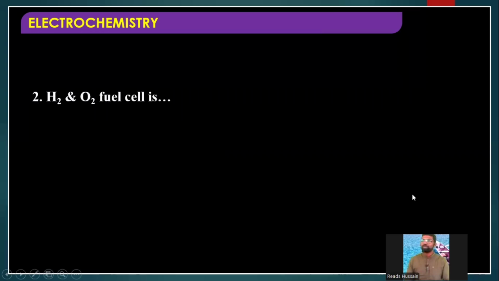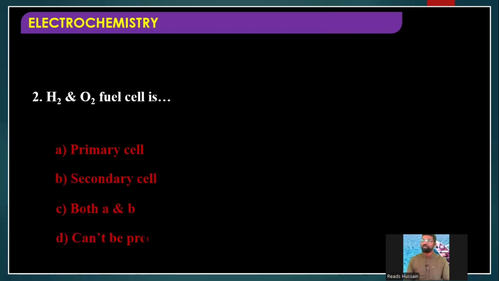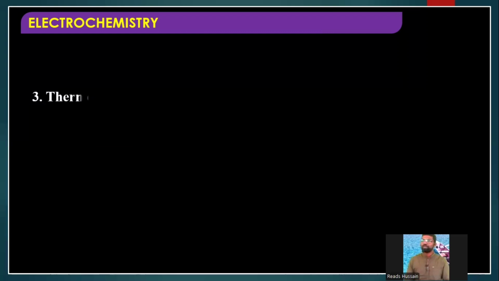Next, is the hydrogen oxygen fuel cell a primary cell, or a secondary cell, or both primary and secondary, or cannot be predicted? In the last class, yesterday's class, we discussed primary and secondary cells. Primary cells are those which cannot be recharged. Once they are dead, we throw them out. But secondary cells are rechargeable, like the cells present in our mobile phones, they can be recharged again and again. Similar to that, the fuel cells also are secondary cells, they can be recharged again and again.